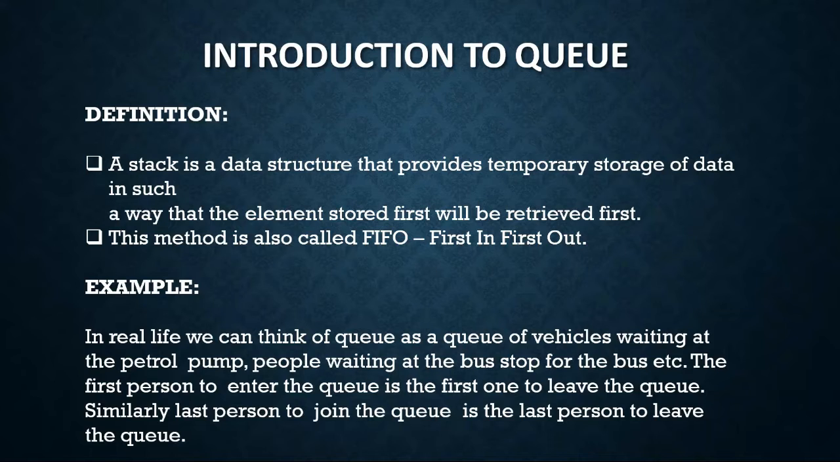Example: in real life we can think of a queue as a queue of vehicles waiting at the petrol pump, people waiting at the bus stop for the bus, etc. The person to enter the queue is the first one to leave the queue. Similarly, the last person to join the queue is the last person to leave the queue.